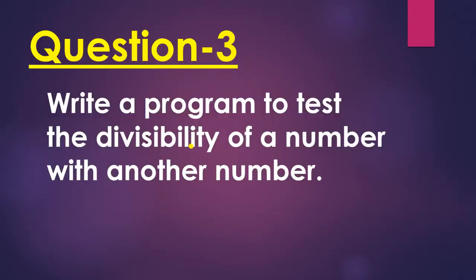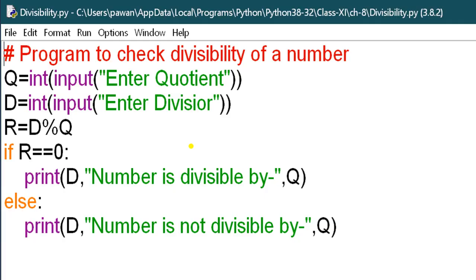Okay. Next is write a program to test the divisibility of a number with another number. So here you have to check the divisibility. You have to enter the quotient, enter the divisor, and R will hold the remainder. If the remainder is 0, then the number is completely divisible by the divisor. And the else part will say that the number is not divisible.